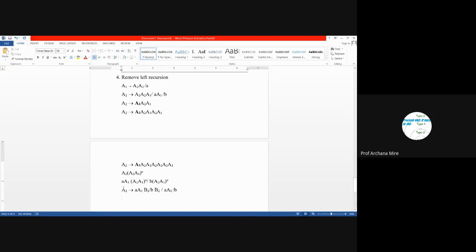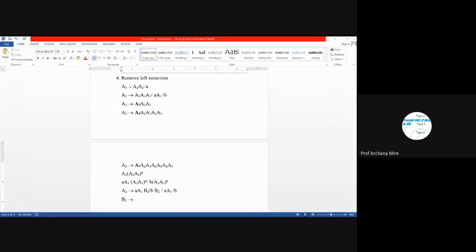So what should be the production rule for B2? What is the purpose of using this non-terminal B2? The purpose of using this non-terminal B2 is nothing but generation of the structure A2, A1 to the power n, or we want to generate repeatedly this A2, A1 structure. So how to write that?